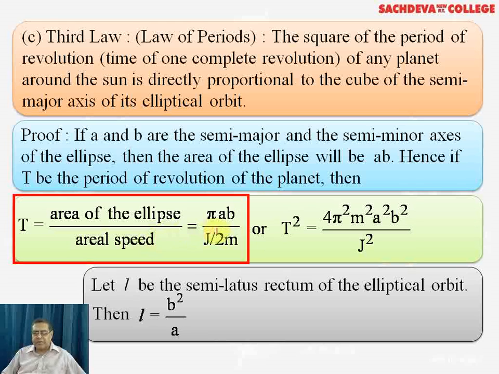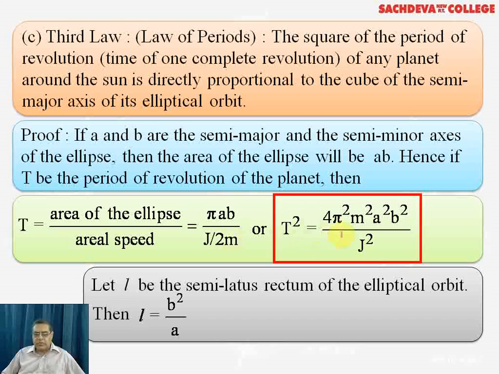The area of the ellipse is pi times AB, and areal speed is J over 2m. If we take the square, on the left side we get T square, and on the right side we get 4 pi square m square a square b square over J square. Again, I am repeating, J is angular momentum, and its value is I omega.